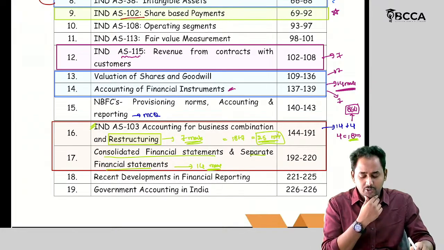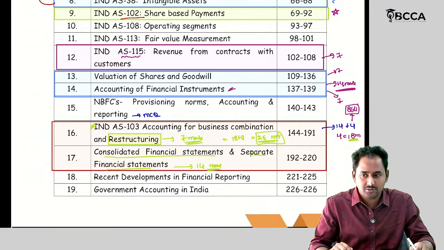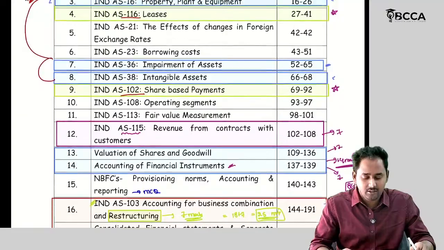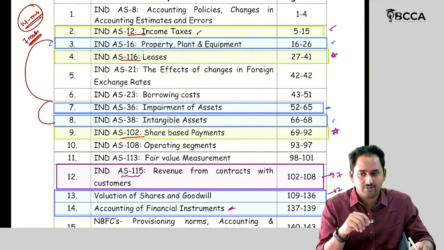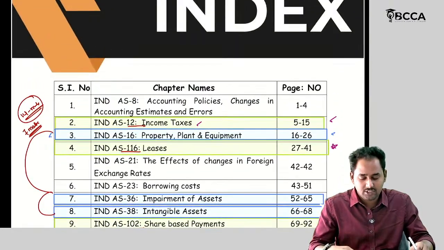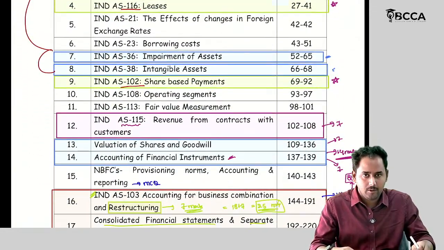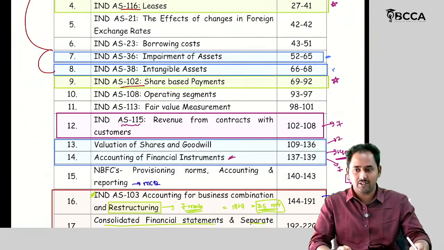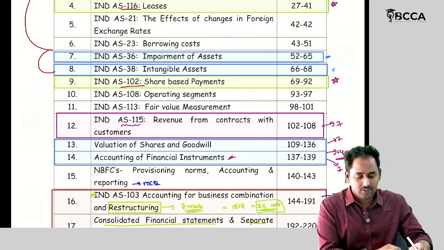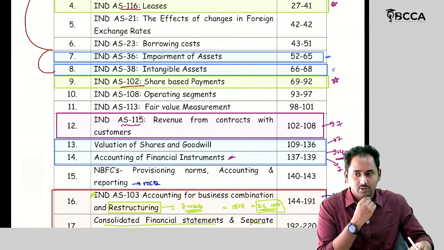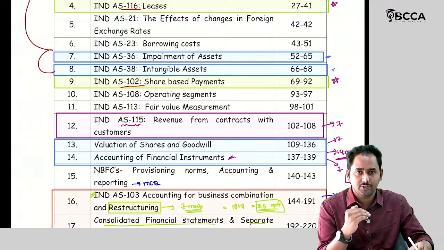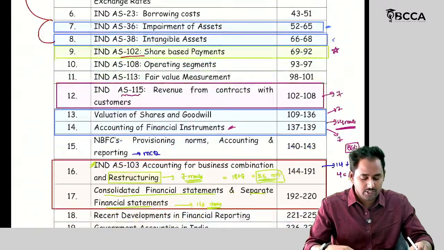If anybody wanted to take the choice of these 2 chapters, how many choices are there? I will give you the pattern of the exam also. So how many questions are asked? Total 7 questions, 7 descriptive questions. The first one is MCQs. So out of 7 descriptive questions, we should attend 5 questions. So there are 2 choices.